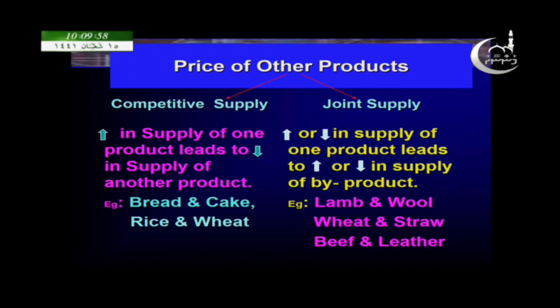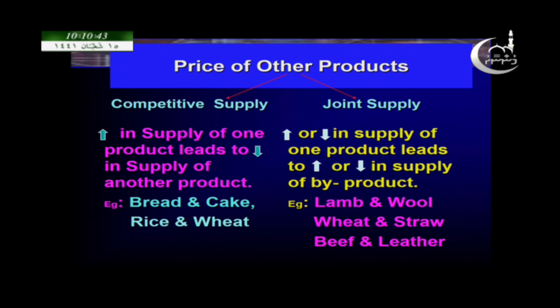Price of other products. Other products can be competitive supply or joint supply. The price of the other product also will affect the supply of one product. For example, look at the competitive supply. In case of competitive supply, if the price of a product, or the quantity supplied of one product, increases, it will lead to the supply of another product to fall. If the price of one product increases, the quantity supplied of another product will decrease.